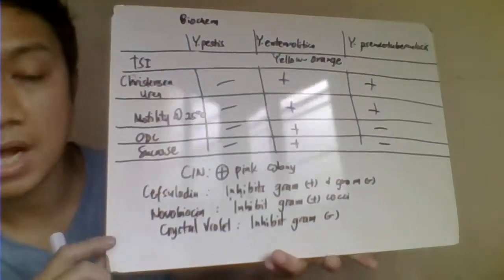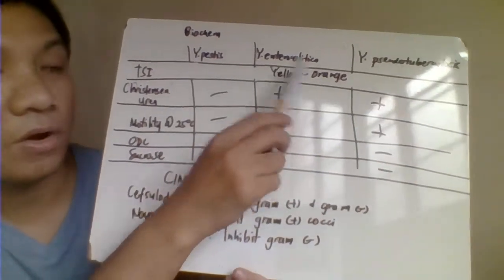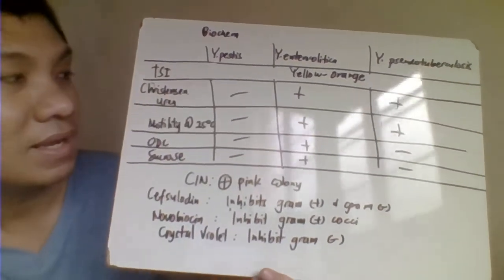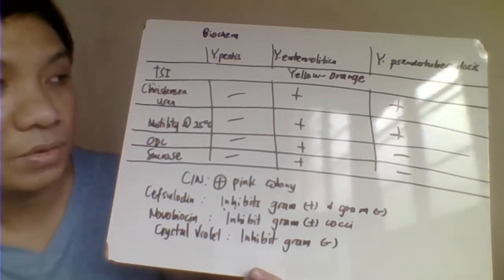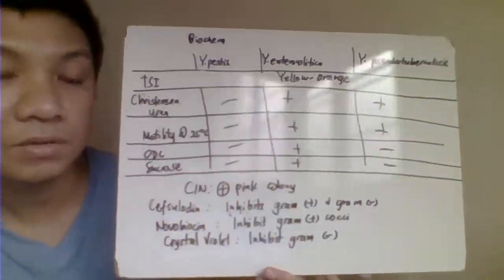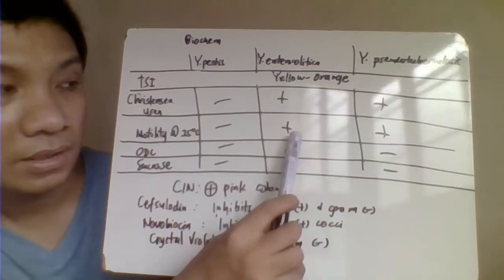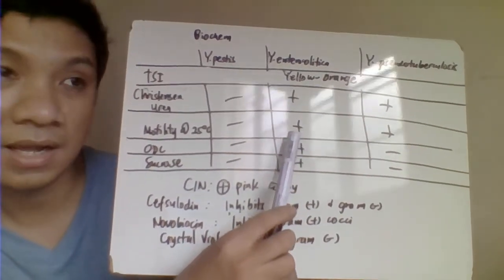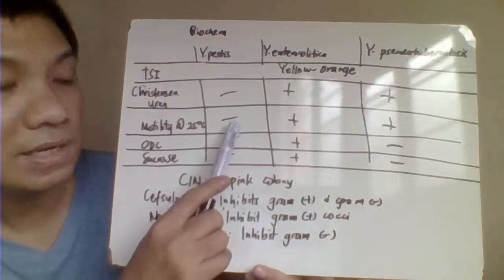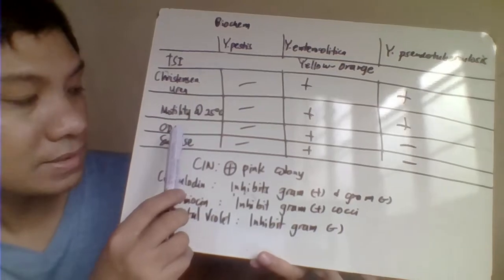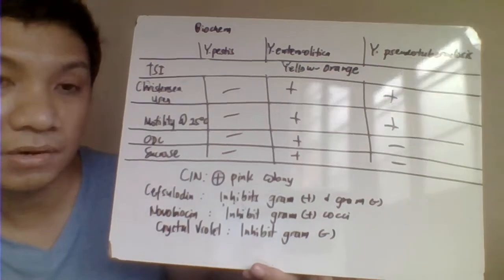Okay, we have here the biochemical reactions of your three species of Yersinia. So, TSI, we have your yellow-orange for both, babasa ka sa taas. Christensen's urea would identify the enzyme urease. It will give a positive result only for both your enterocolitica and your pseudotuberculosis, but not in your pestis. Motile natin ay dalawa. So enterocolitica at 25 degrees Celsius, as well as 18 to 20 degrees Celsius. But your Yersinia pestis would be non-motile for that. ODC and sucrose will only give a positive result with your Yersinia enterocolitica.